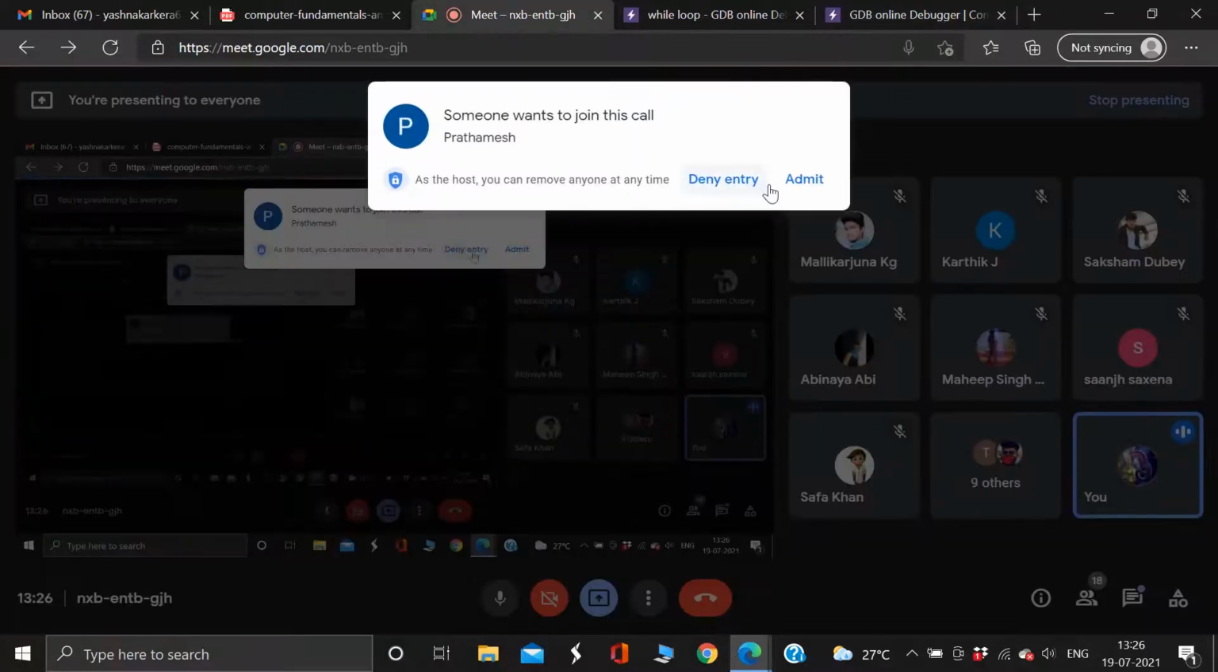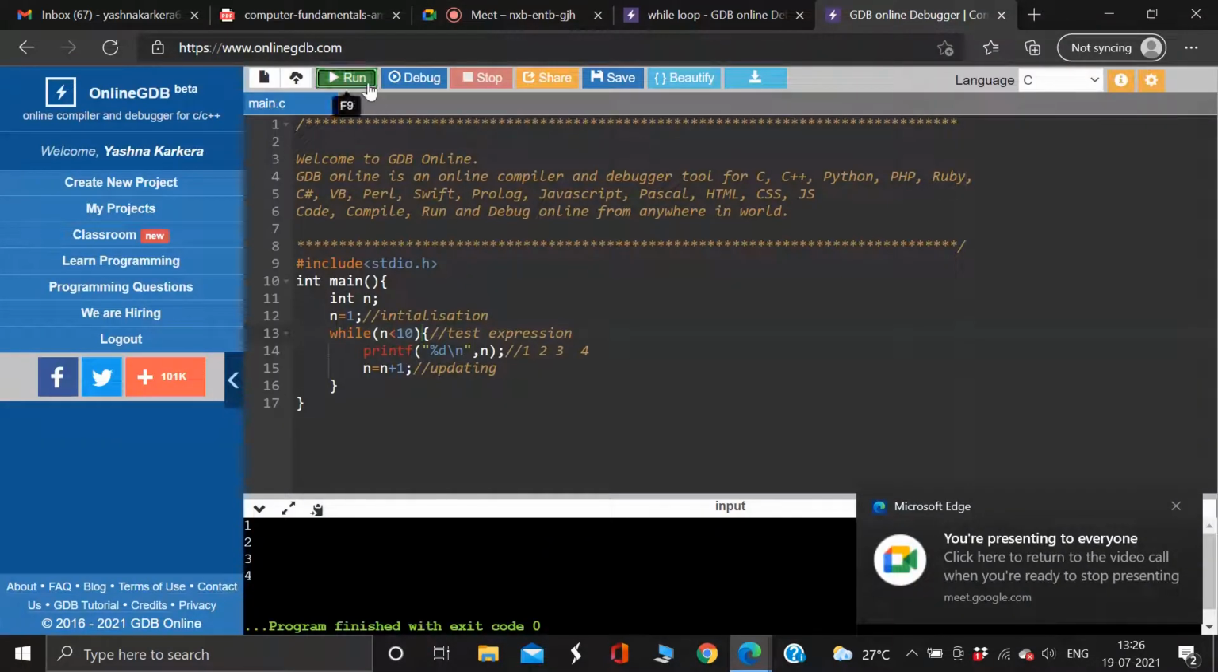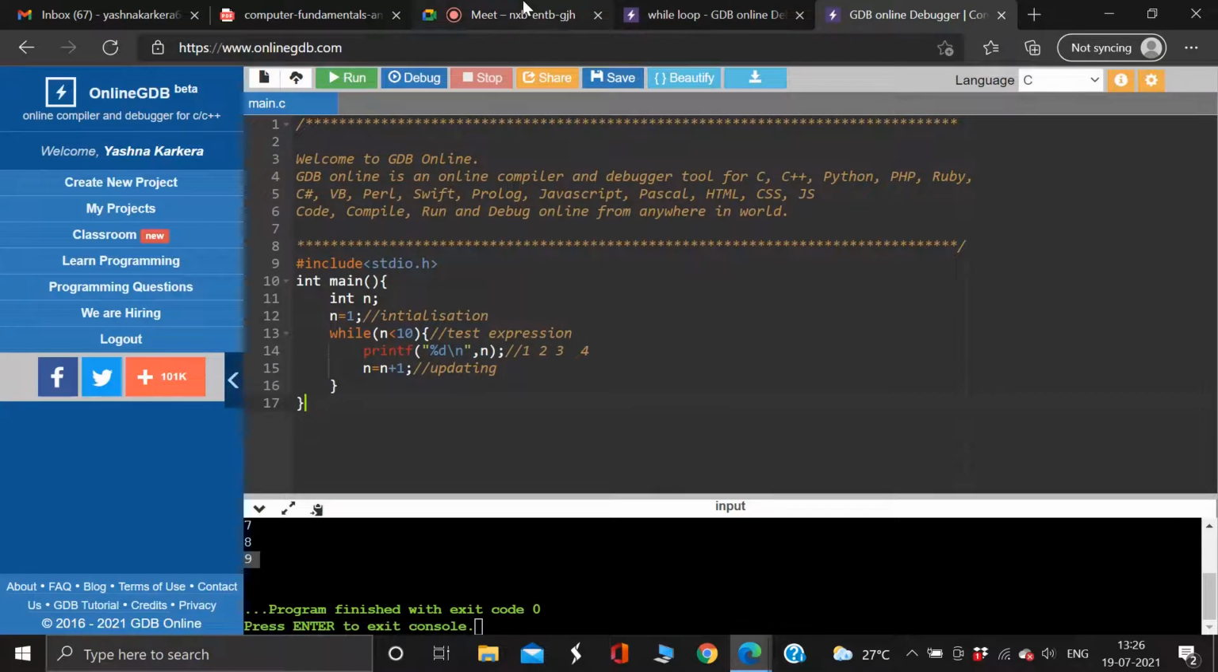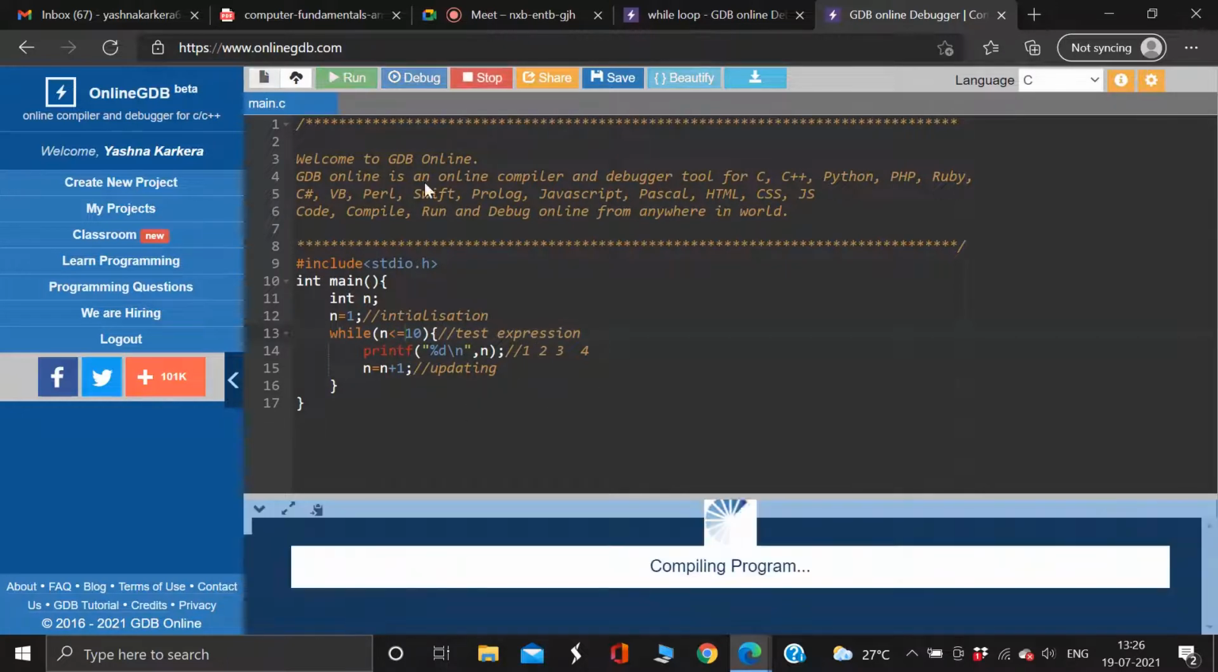So, can anyone tell me why 10 didn't print? Why didn't 10 print? Let us check. Yeah, absolutely correct. n is less than 10, so up to 9, right? Correct. That's why. What if I give this? What will be my output now? It would be 1 to 10. Correct.